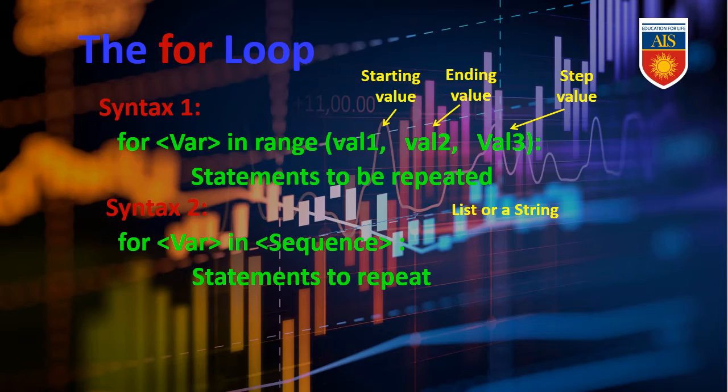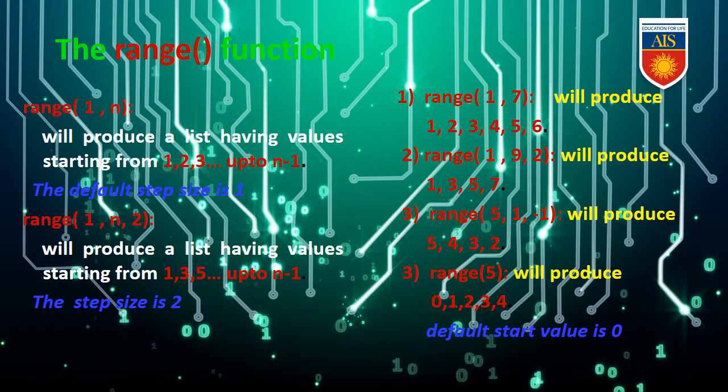This is the example. Now the range function, we will discuss how it works. So range(1, n) will produce a list having values starting from 1, and it will move up to n minus 1. That means if we provide any number as n, then from 1 to 3 this way it will move up to that number. Next, the default step size is 1. So in between, the size or the gap is 1. It is by default. We can change this as per our requirement.